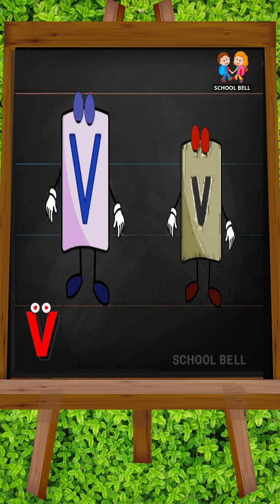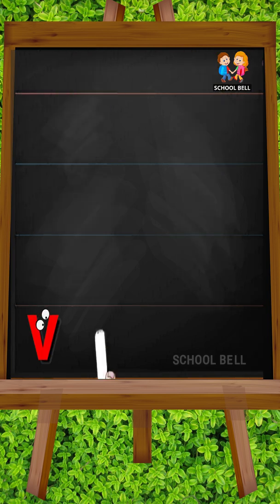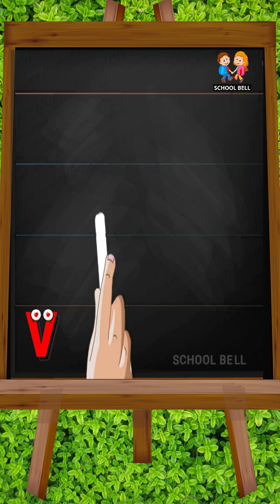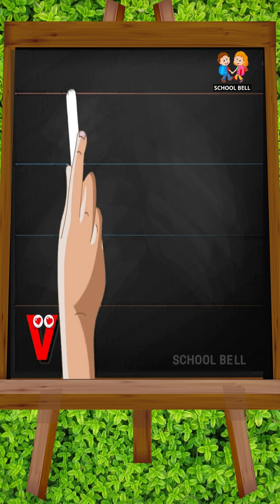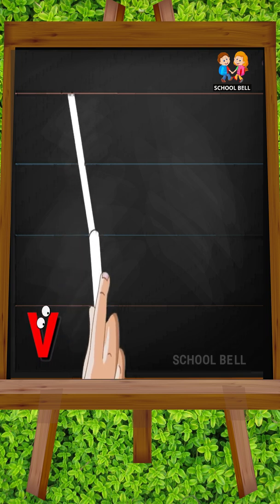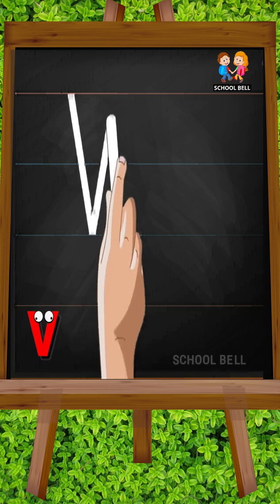V. Capital V. Start from the top and draw a slanting line down to the right and then make a slanting line up to the right.